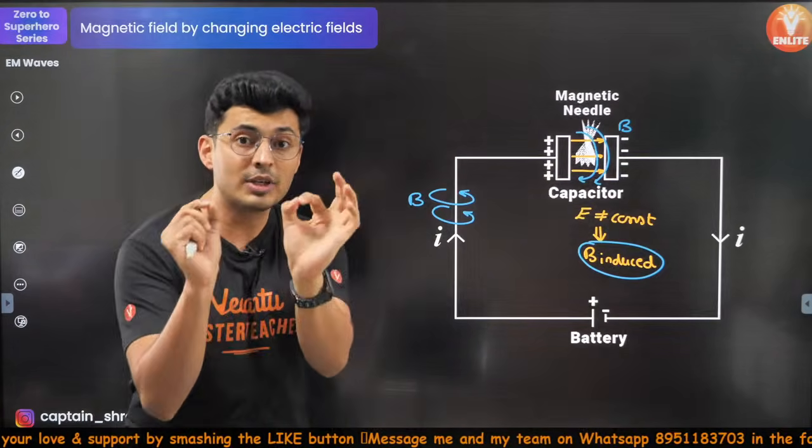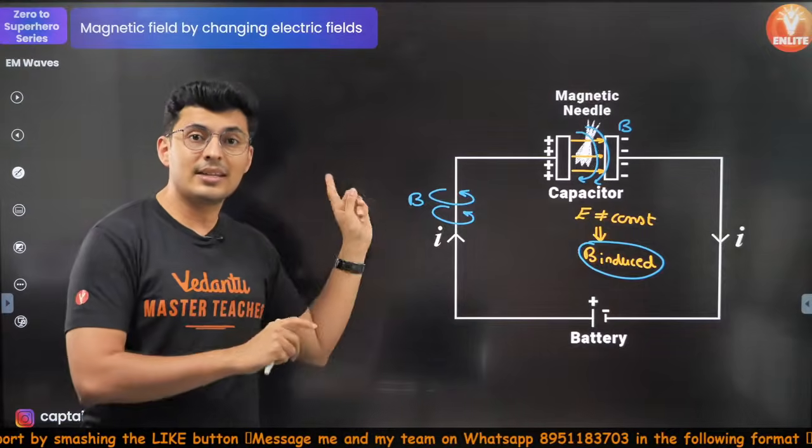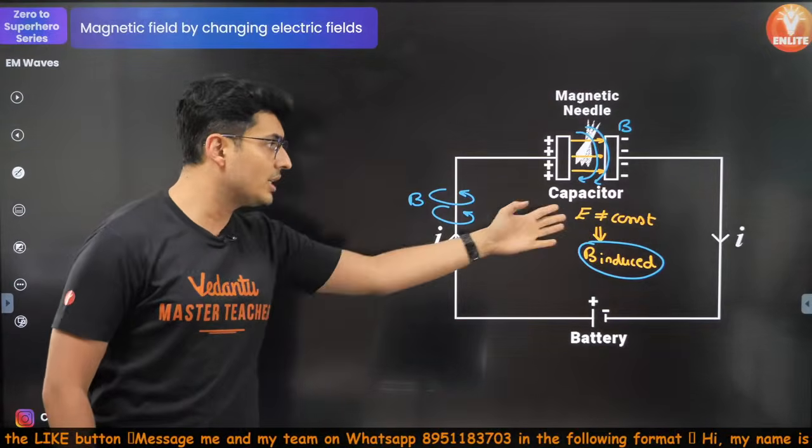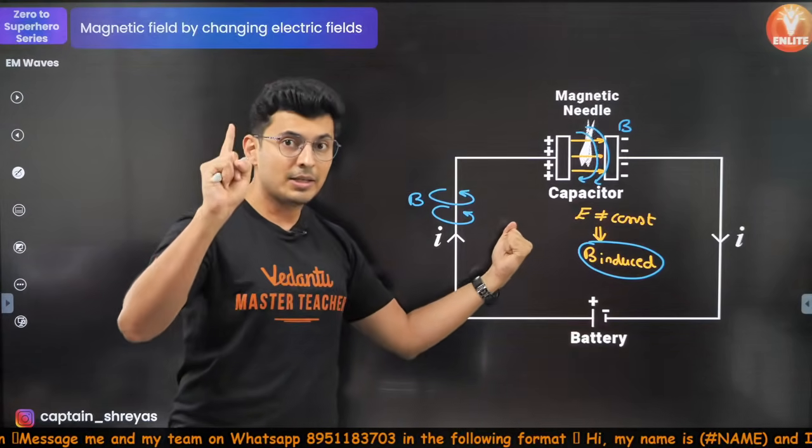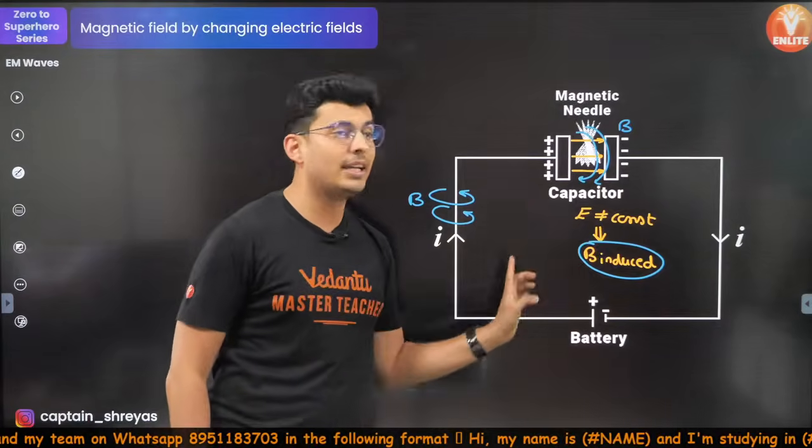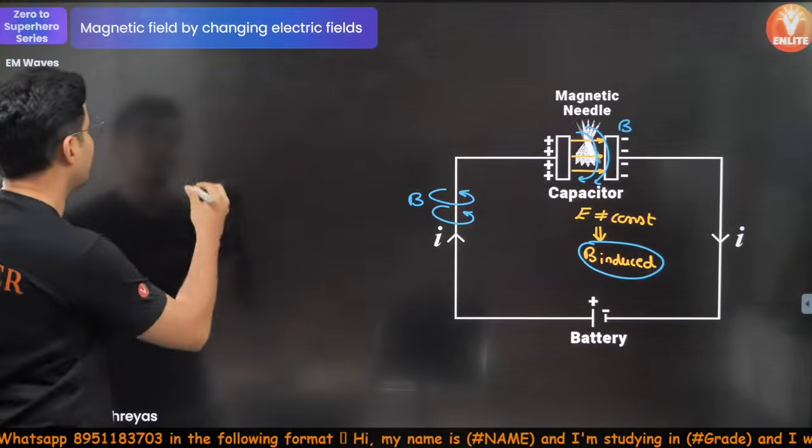So that current which produces the same magnetic field as that of the changing electric field is called the displacement current.